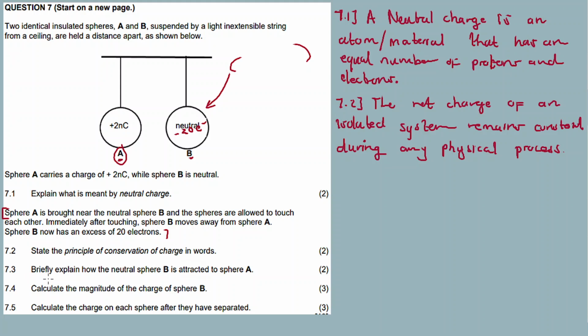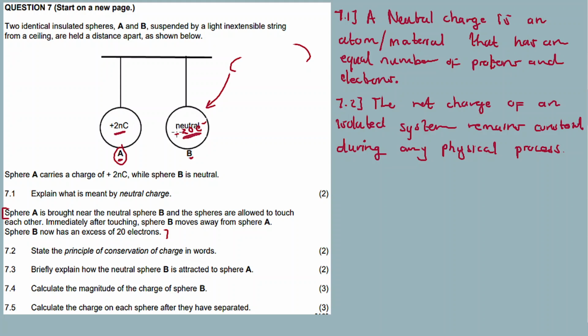7.3, but you see explain how the neutral sphere B is attracted to sphere A, right? There's an attractive force between A no B. Why? Because after touching, lena say negative, lena say positive. Lena yoba nama electrons ayi 20, lena ibe positively charged.